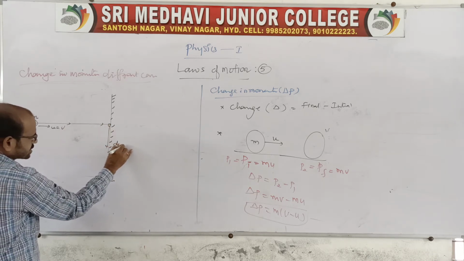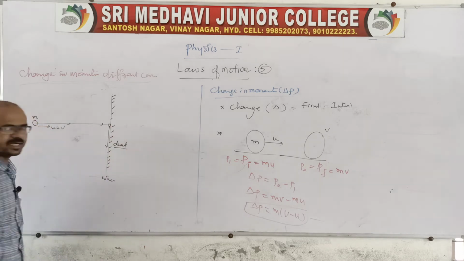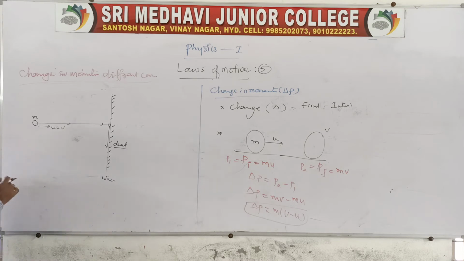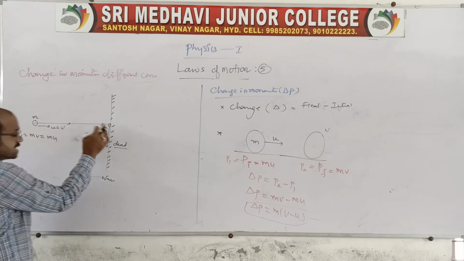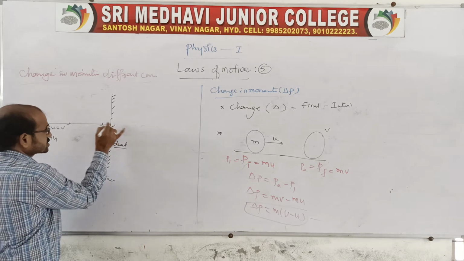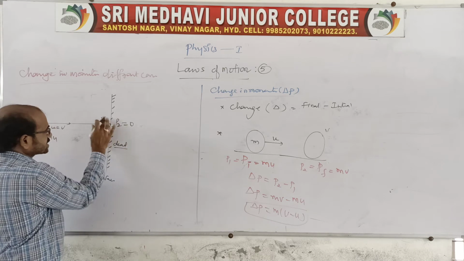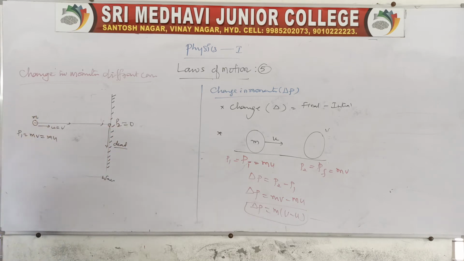Dead in the sense that it is dropped directly, so that there is a change in momentum. Let me tell you the change in momentum. The initial momentum will be mv or mu, because it is moving with velocity u or v. And when it strikes the wall, the final momentum becomes zero, because it is dropped dead, the velocity becomes zero.